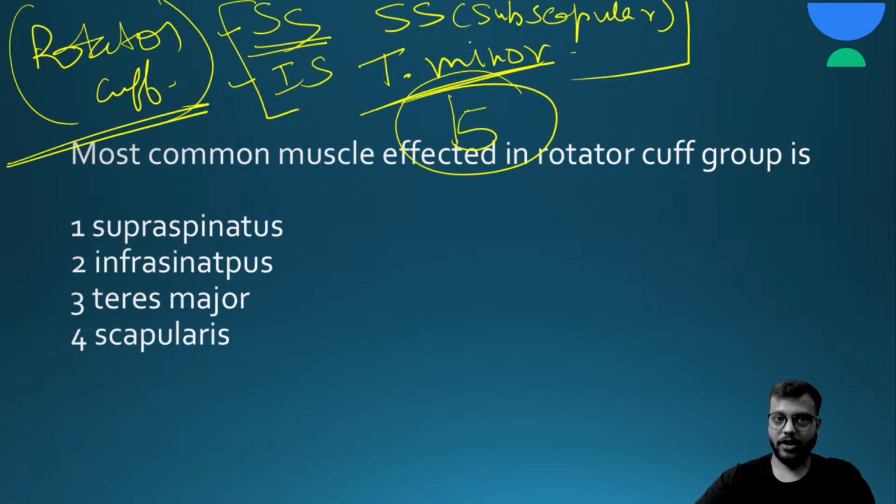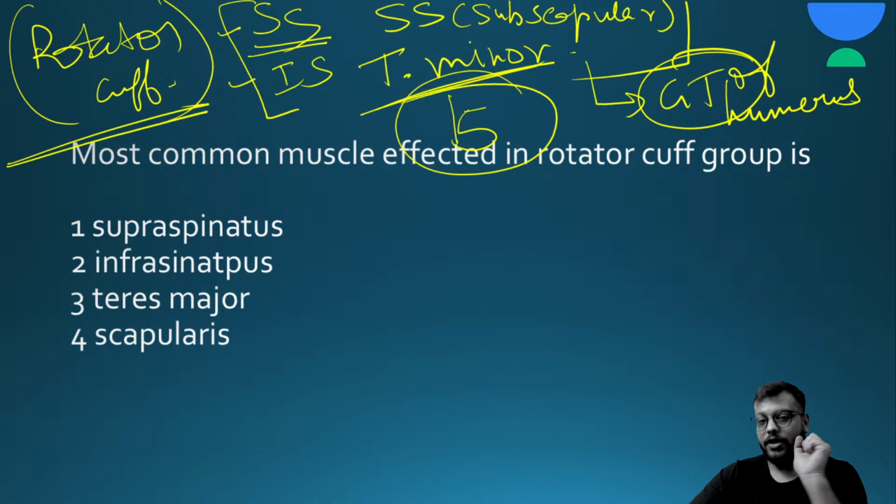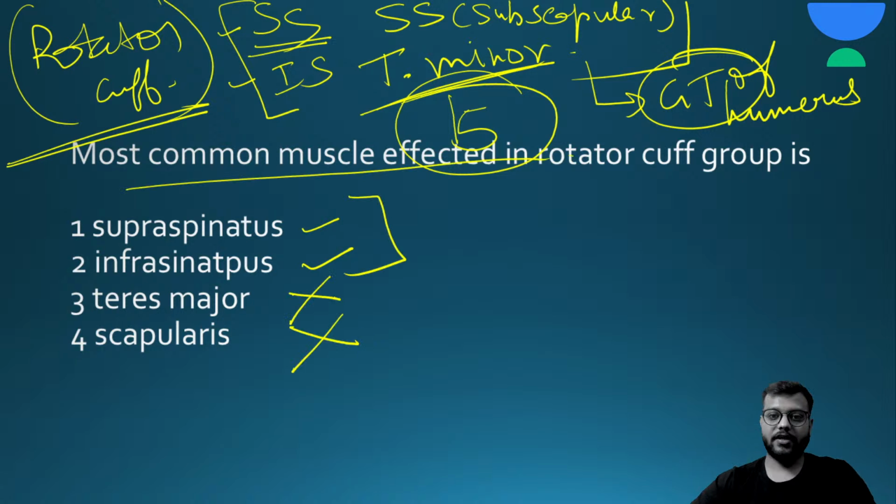And where is the insertion or attachment of these rotator cuff muscles on the humerus? They are attached at the greater tuberosity of the humerus. Okay, very important. Now supraspinatus muscle है rotator cuff की, infraspinatus भी है, teres major नहीं है, subscapularis है. Now overall also and in these, the most common muscle affected in the rotator cuff group is your supraspinatus muscle.